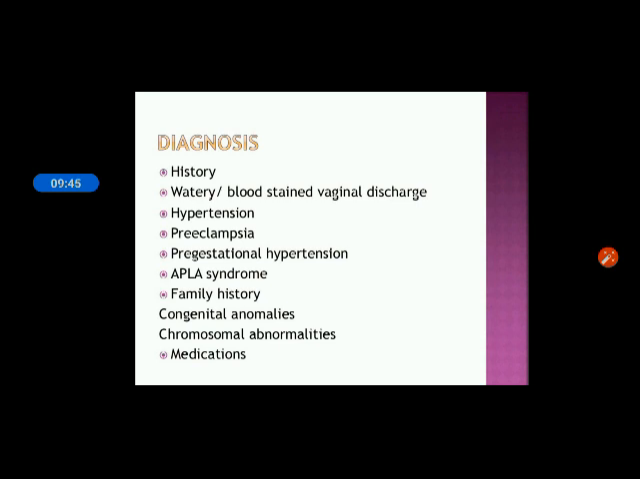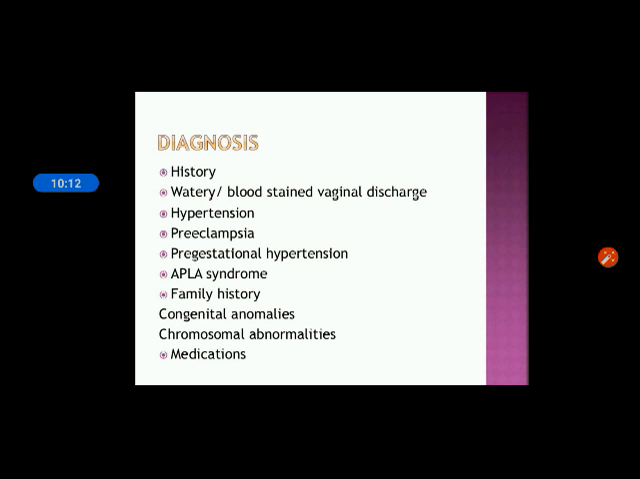antiphospholipid syndrome, and that syndrome will cause blood clotting in the blood vessels of the membrane. Whatever blood vessels are present inside the uterine cavity or the membrane, in those it will cause blood clotting. So proper secretions from the membrane are not possible, and that condition will lead to oligohydramnios. So we should take proper history about that syndrome also.